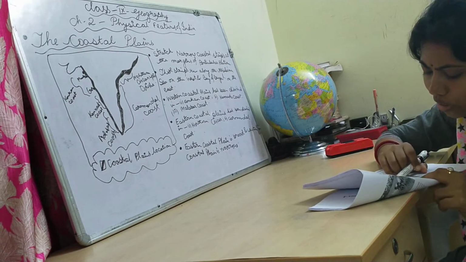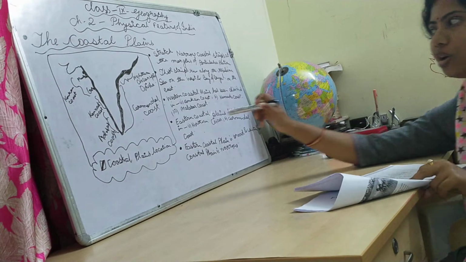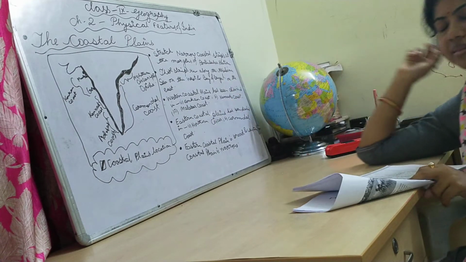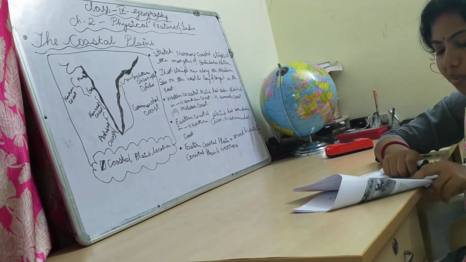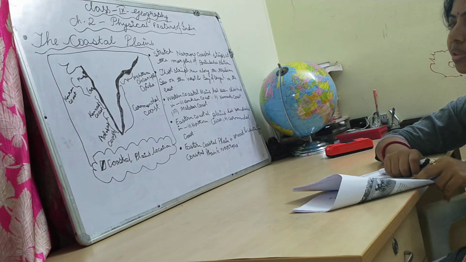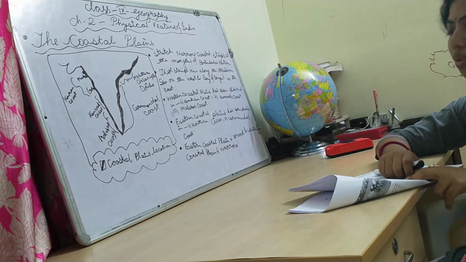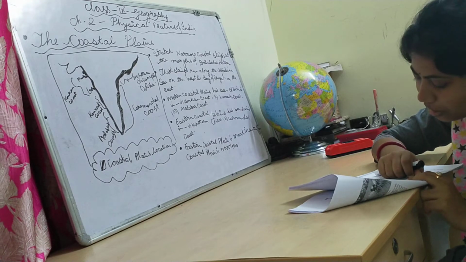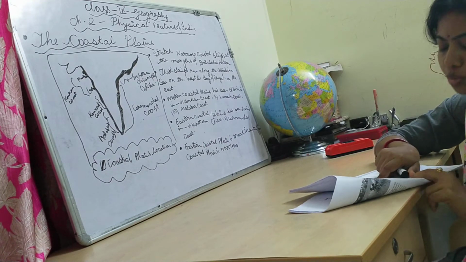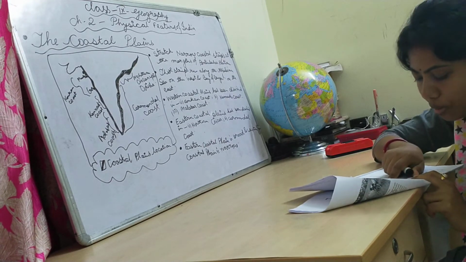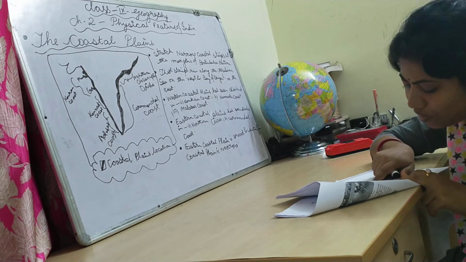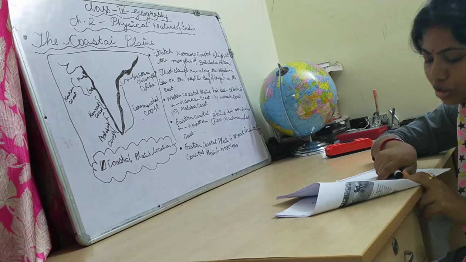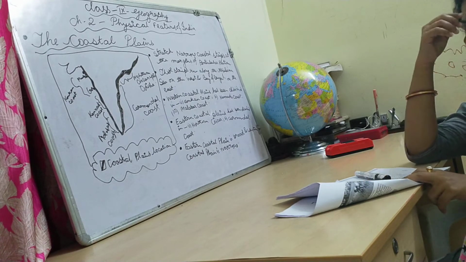Now you can see the elongated chain of islands located in the Bay of Bengal. The Bay of Bengal also has a group of islands. We know the Andaman and Nicobar group of islands. They are bigger in size. Around 24 islands are there in Andaman and Nicobar together. The entire group of islands is divided into two broad categories. The Andaman group of islands in the north, and in the south the Nicobar group of islands. It is believed that these islands are the elevated portions of submerged mountains.